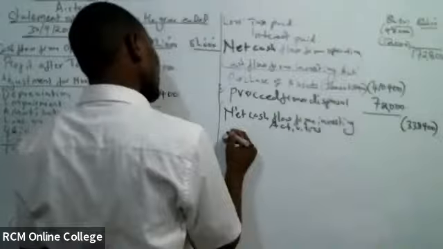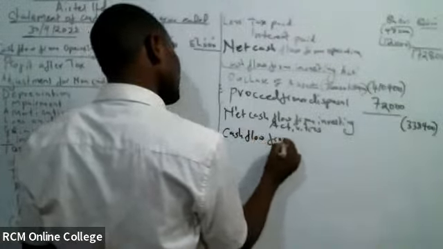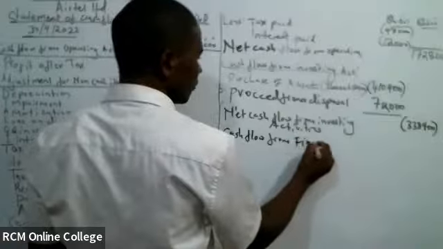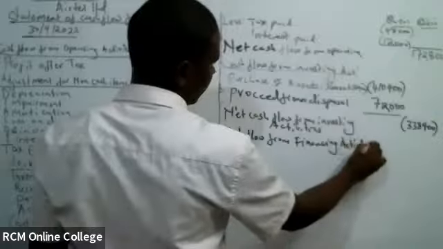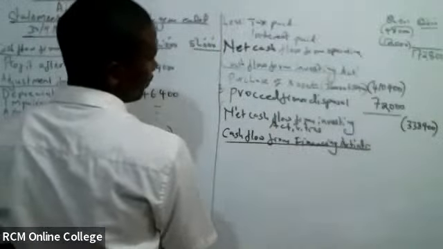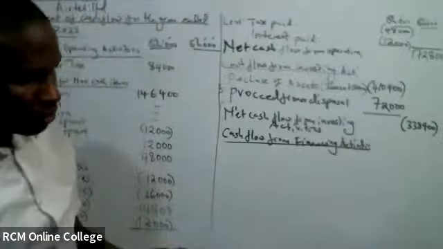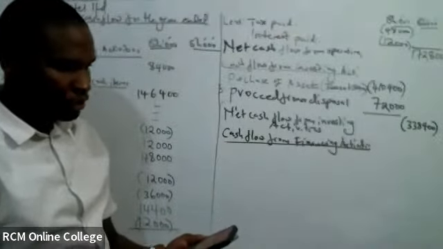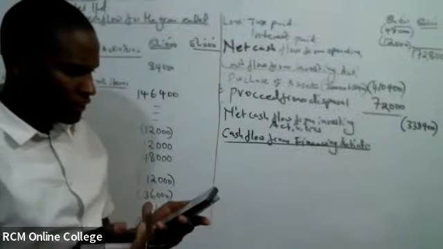We get our C from cash flow from financing activities. Under financing activity, equity section, let's go to where we have equity section. We check whether tuko na vitu kama hizo. Niko na ordinary share.